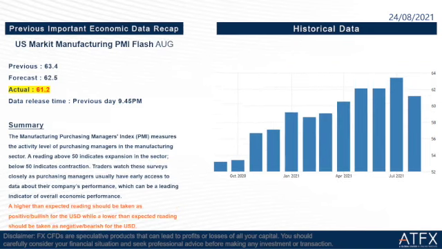Okay, so the next one is US manufacturing PMI flash August. The previous is 63.4, the forecast is 62.5, and the actual is just 61.2, which is slightly lower than the forecast and also the previous. So this is not really good for the US dollar.